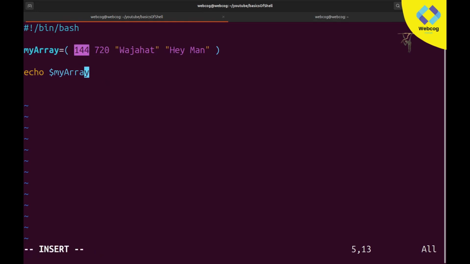If you switch your first position with something else, like you can see the value in our first position is 144, but I am going to switch it with something else, like hey, there is one string. You can see the position is changing.